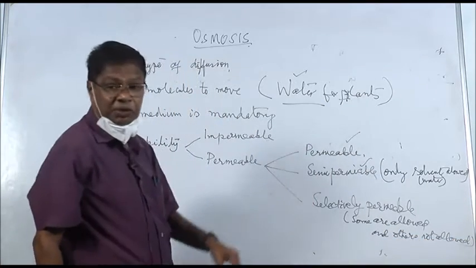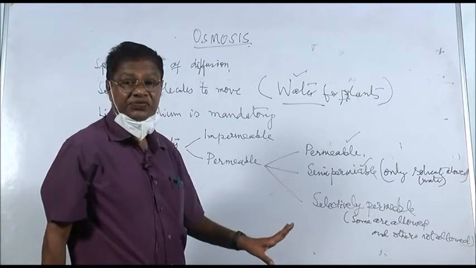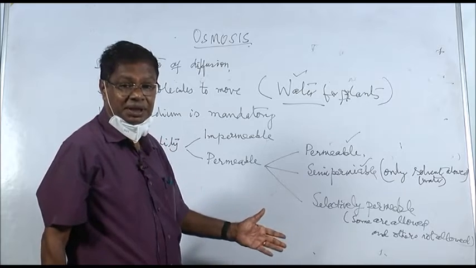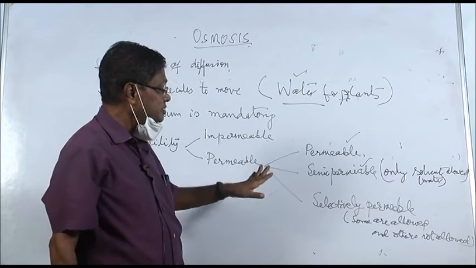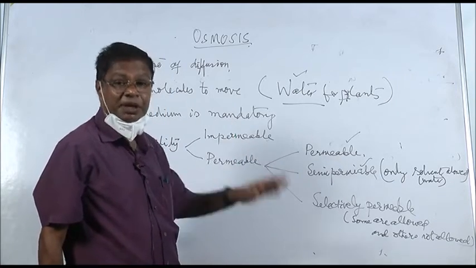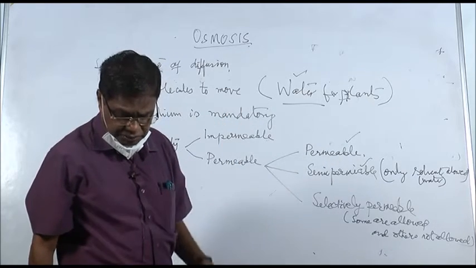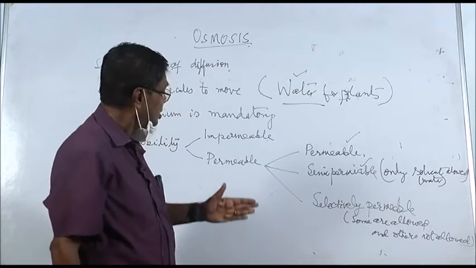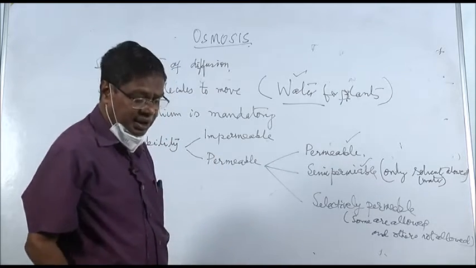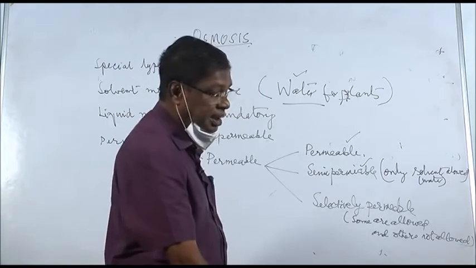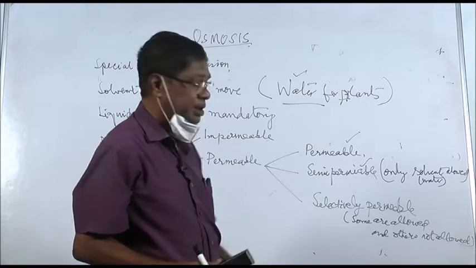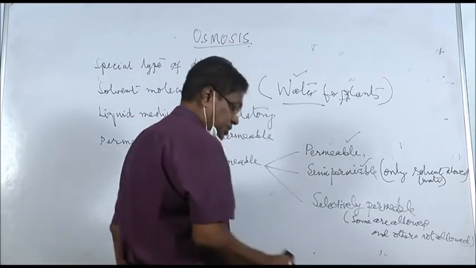Now, selectively permeable is meant for solutes and other things, but semi-permeable is meant for osmosis. Semi-permeable means a membrane which allows some substances to pass through. It allows the solvent, water, to pass through, but not other substances.